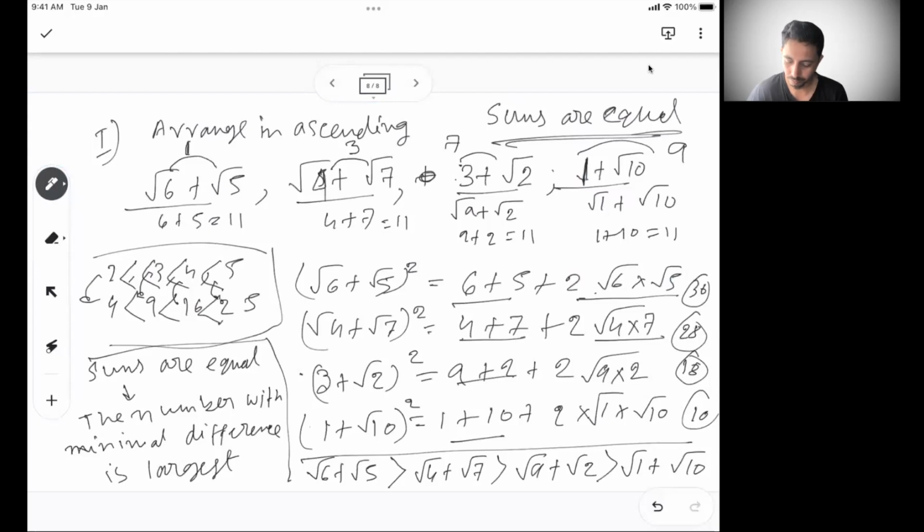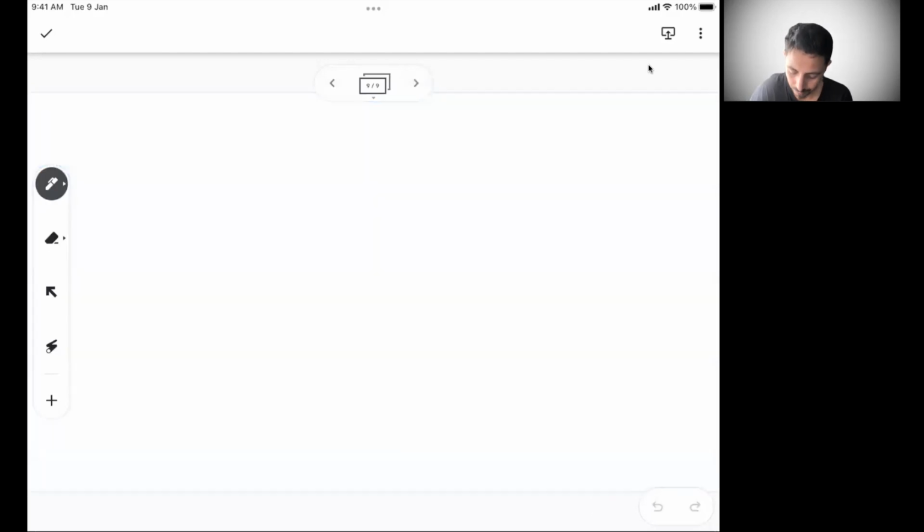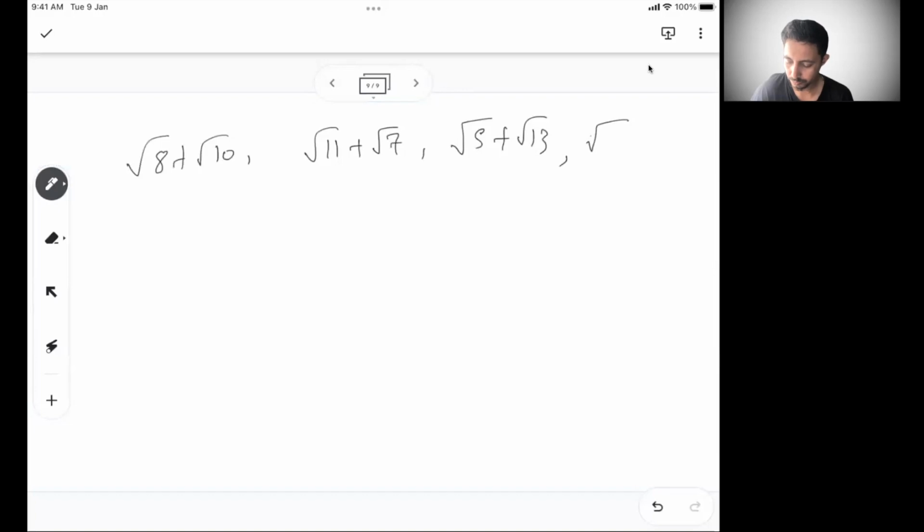be the largest number. For example, let's take another example. Let's say I write root 8 plus root 10, comma root 11 plus root 7, comma root 5 plus root 13, comma root 4 plus root 14. So these are the four numbers. Now I see all the sums are equal to 18. Out of that, the differences are: 8 and 10, 2; 11 and 7, 4; 5 and 13, 8; 4 and 14, 10, right?